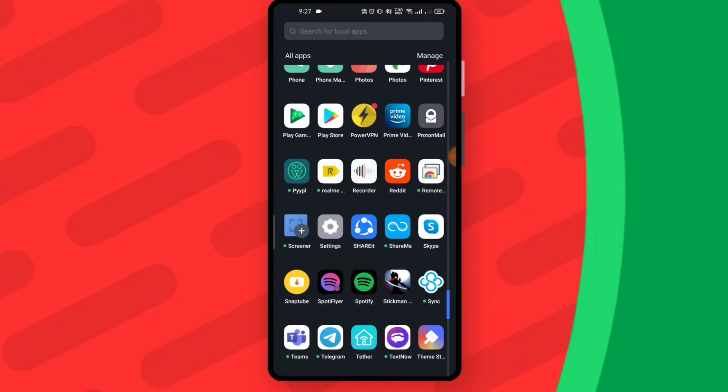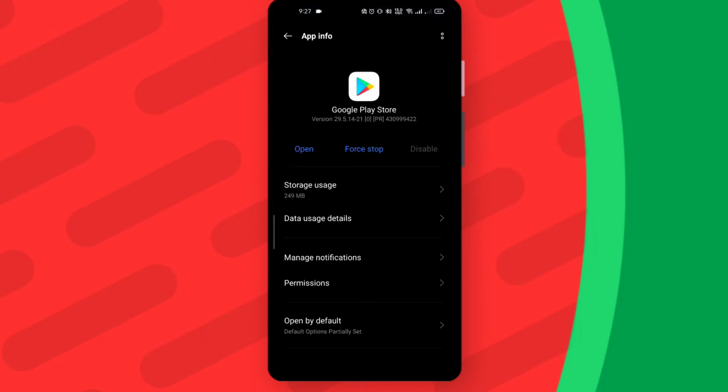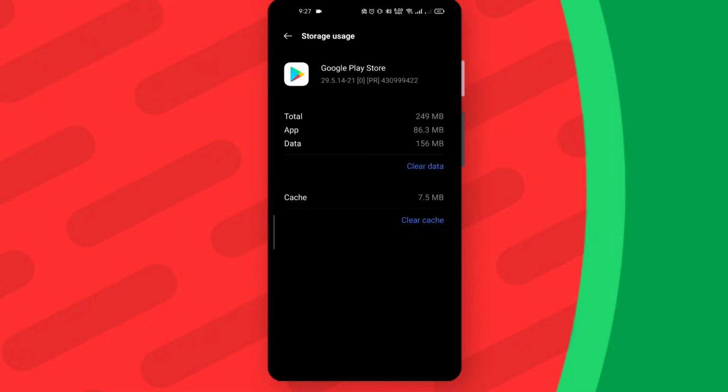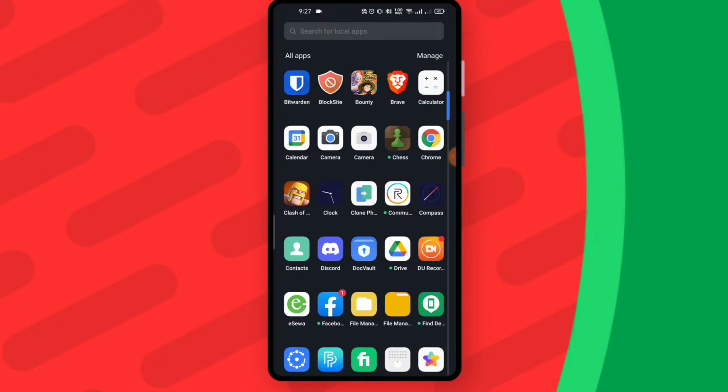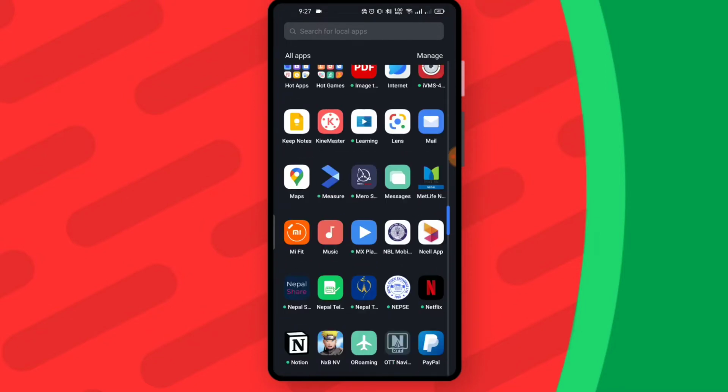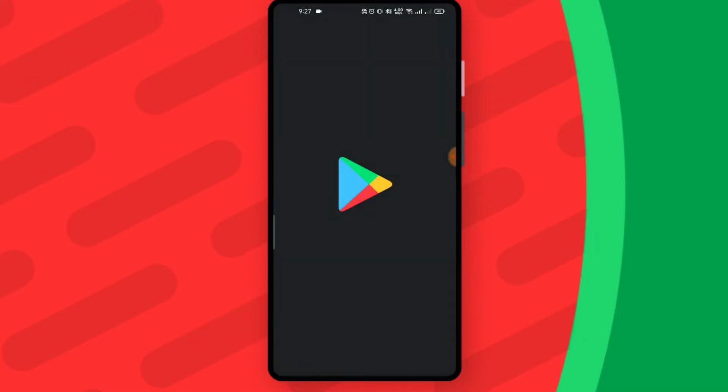Before opening Play Store, you need to clear the cache file. Go to double app info, and here you can see storage usage. Now we will clear the cache. We have to clear the cache. Now we need to make a new account, so we will be able to download the game.